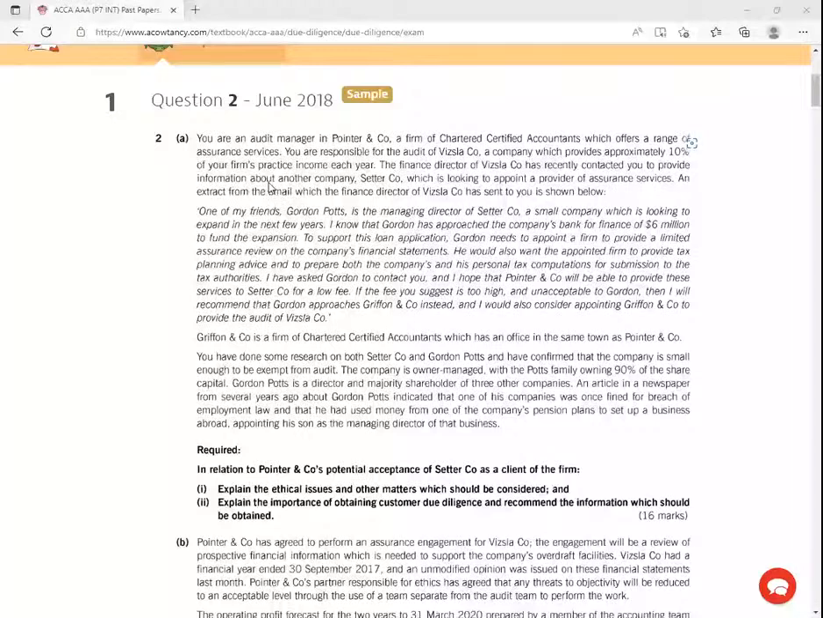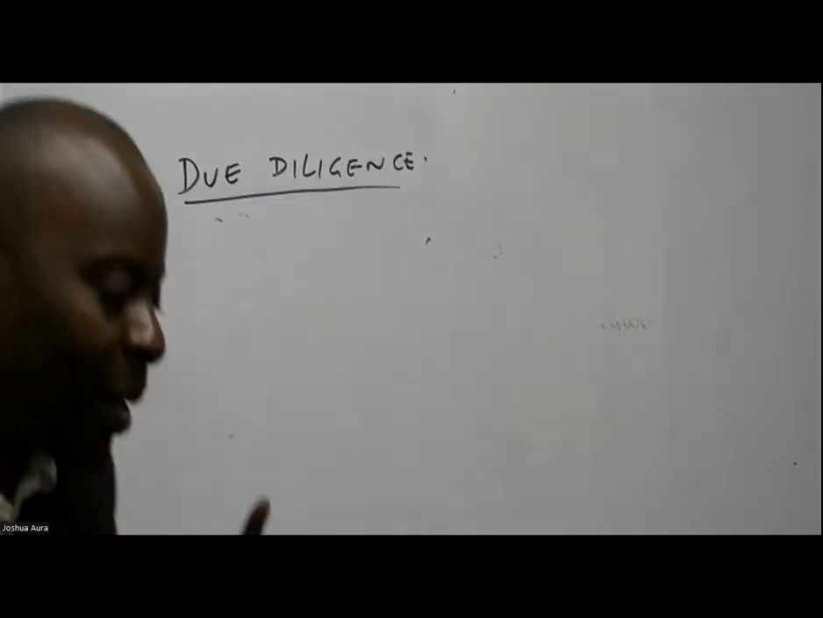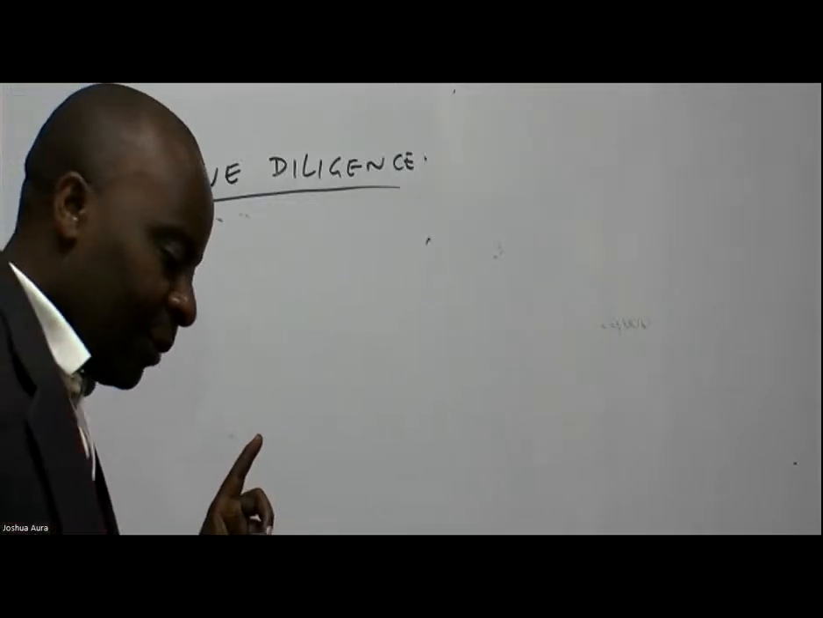So we are told here, you are an audit manager. So you are a manager up there, so you need to reason like a manager, right? So you are an audit manager in Pointer and Company, a firm of CPA, which offers a range of assurance services. You are responsible for the audit of this company, a company which provides approximately 10% of your firm's practice income each year. So straight away, ladies and gentlemen, I'm able to see a threat there. I'm able to see an ethical issue there. Which ethical issue am I able to see there?